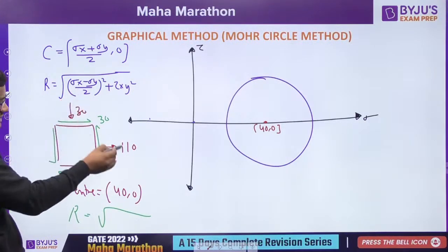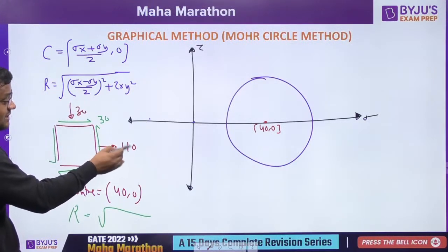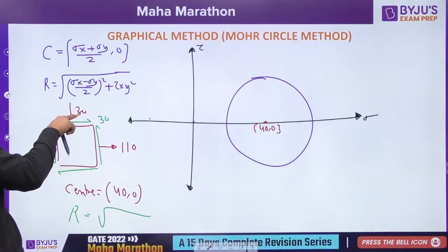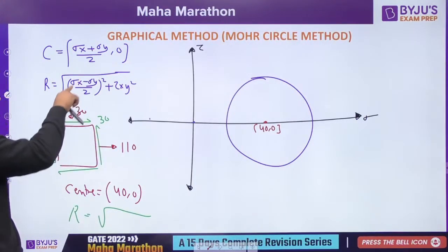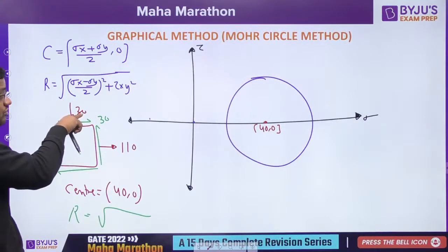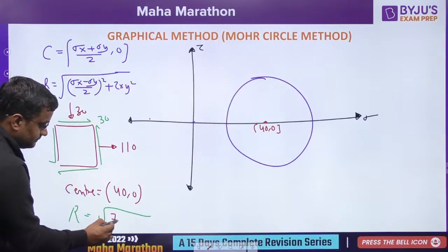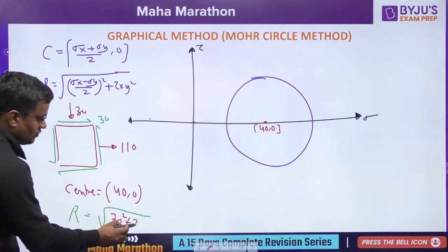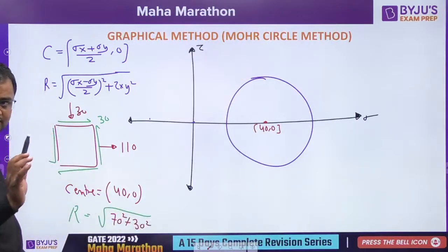Radius will be sigma x 110. Sigma x is 110 minus sigma y. 110 minus 30. It will be how much? 140 by 2, that is 70 square plus tau xy square. Tau xy is how much? 30 square. So whatever is this value, radius will be coming like this.